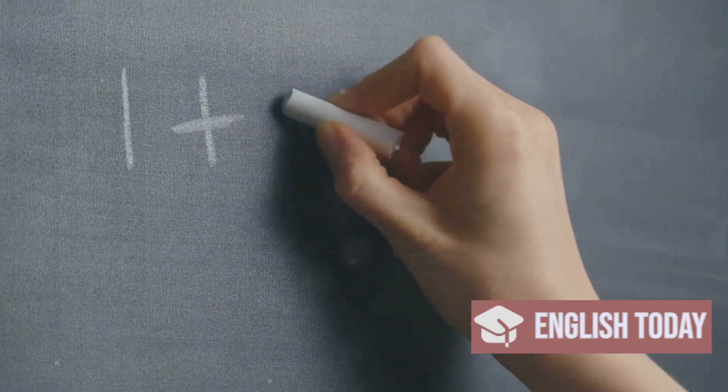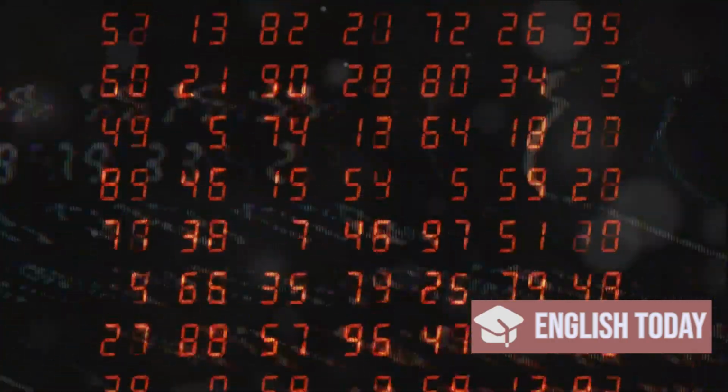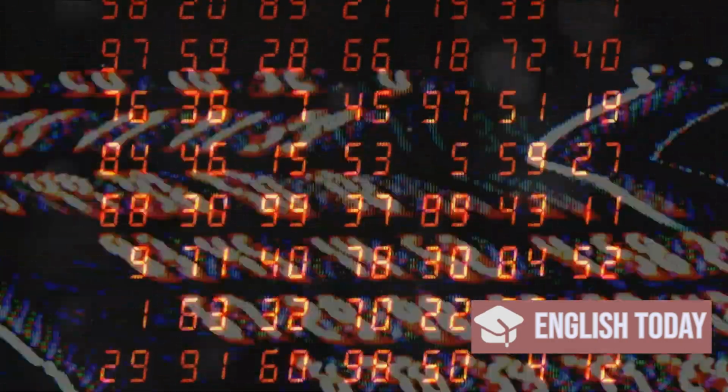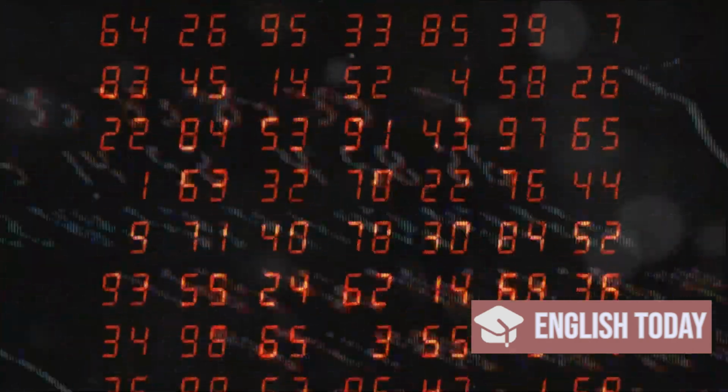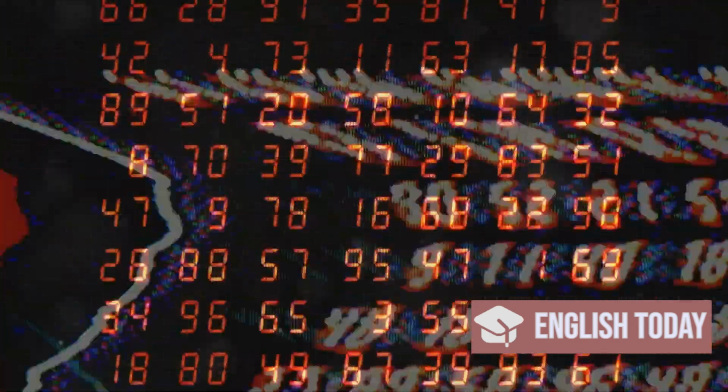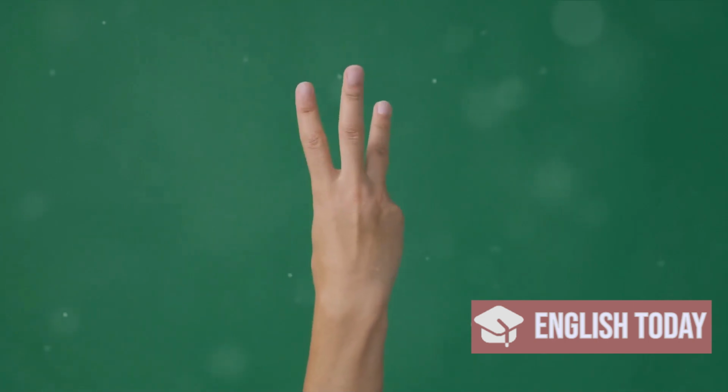Whether you're calculating the cost of your groceries, measuring ingredients for a recipe, or figuring out how many minutes are left in your favorite movie, numbers are there, aiding us every step of the way. They're not just digits, they're our helpers, our guides. They help us count, measure, and understand. So, are you ready to dive into the world of numbers?